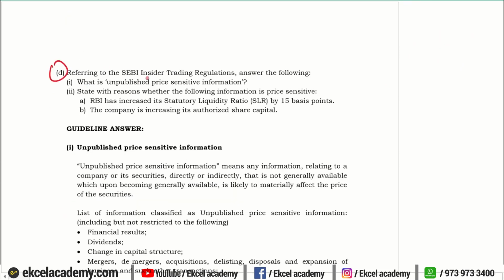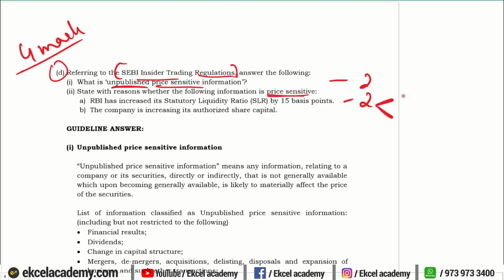Next, SEBI insider trading regulations. We have to take these regulations into consideration and answer what is an unpublished price sensitive information, and state the reasons whether the following information is price sensitive or not. So this question is for 4 marks. Each sub question will be for 2 marks and 2 marks. Here there are 2 more sub questions that will be for 1 mark and 1 mark. So keep it to a maximum of 1 or 2 line answer.